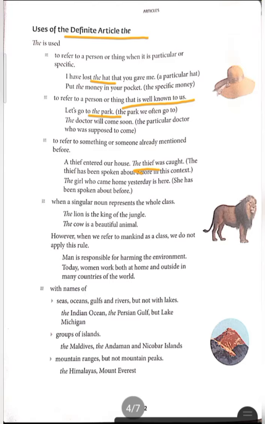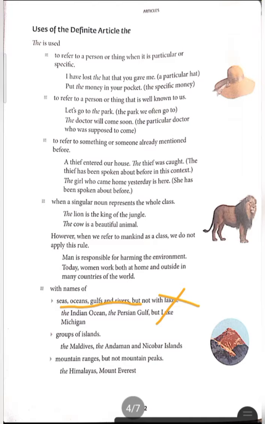We also use the with the names of seas, oceans, gulfs, and rivers, but not with lakes. If lakes are there, don't use the before them.